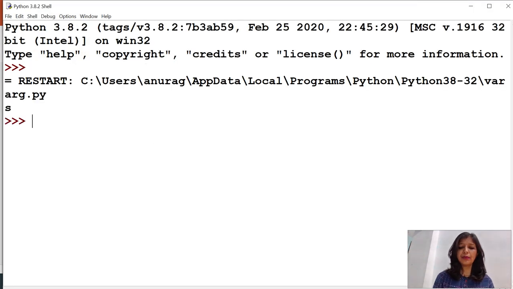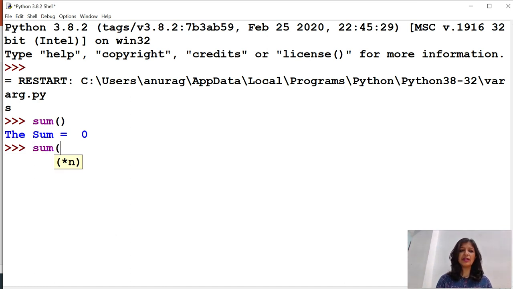Now, suppose I call the function sum. Then it will produce result 0 because we have not passed any value to it. Now again I will call the function sum with the values 10 and 20.